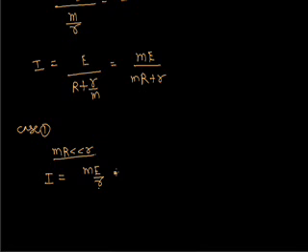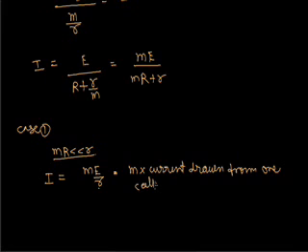So the parallel combination will be advantageous when the internal resistance of one cell is greater than the total internal resistance. This is the total internal resistance and this is the external resistance.